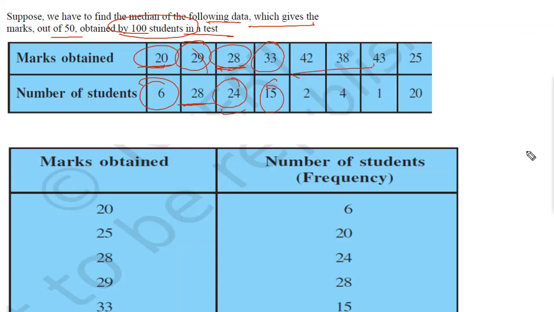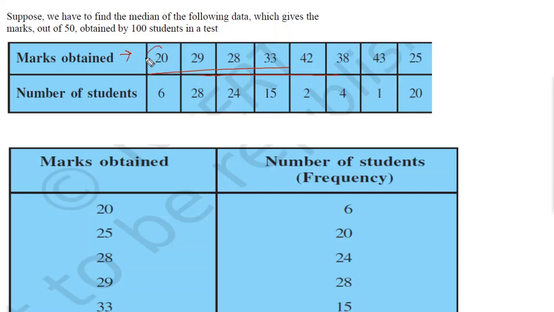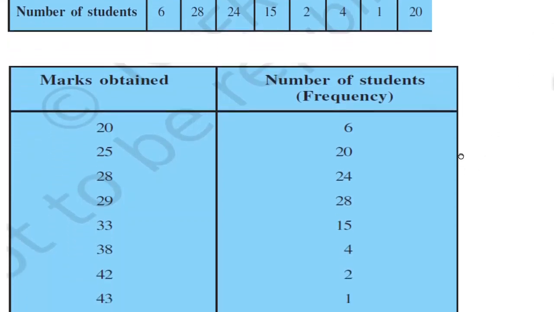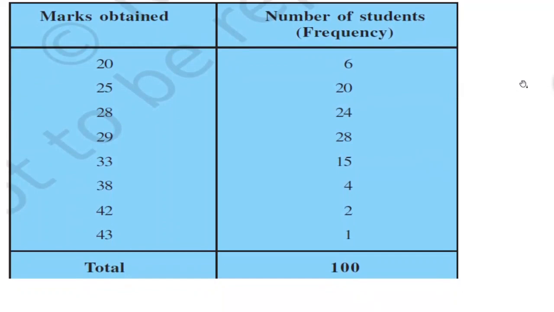Here you can see the data is not in an ascending or descending order. First you can see these are the observations, 20, then 29, then 28. This is not in an order. So first of all we have to put all this data in an order. Okay, so here we have put all the data in the order. So these are the marks 20, 25. So we have put this data in an ascending order.